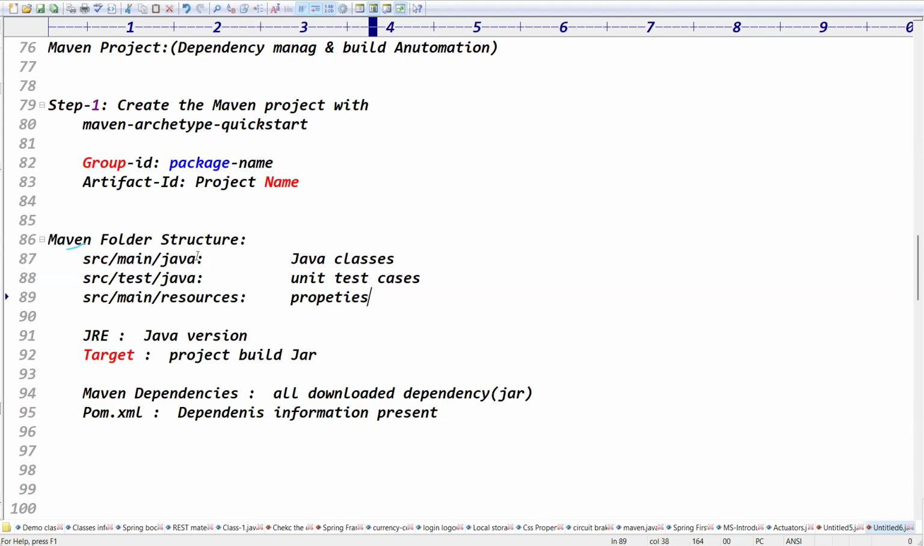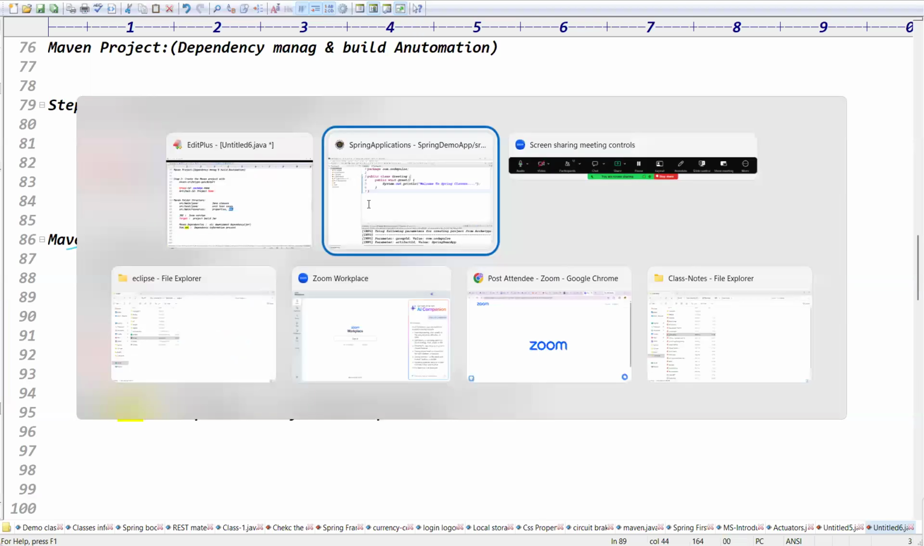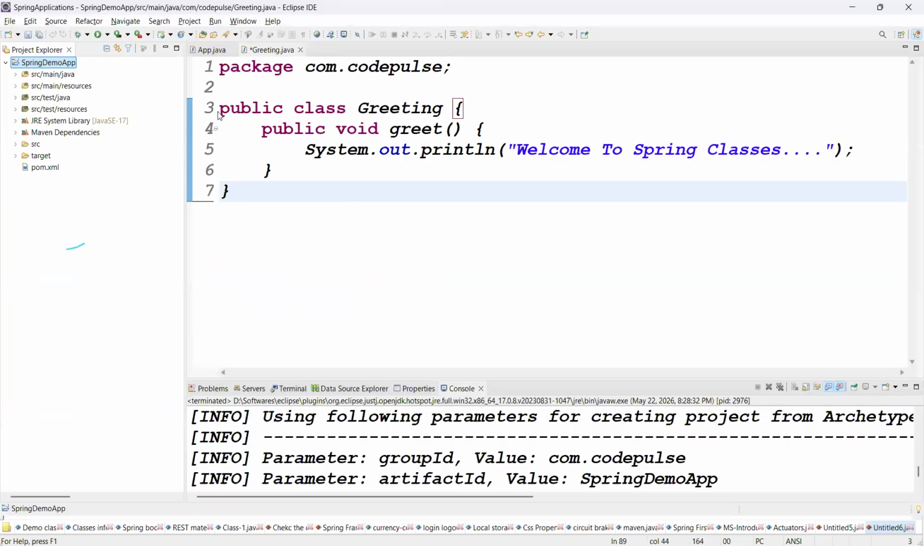SRC main resources means what, guys? Here we have the properties files. Tell me, here we have what? Properties files, XML files, HTML files, Thymeleaf files. These all the files should be here, SRC main resources. We have the property files and XML file. That's what, guys. Now I'm going for the XML configuration.